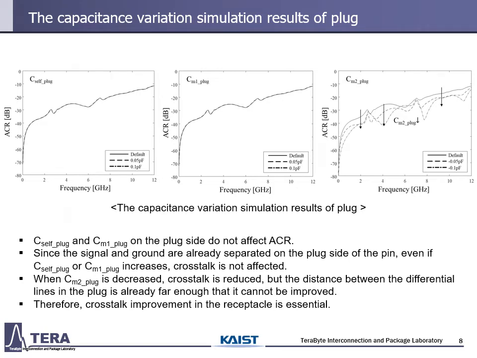On the other hand, decreasing the M2 capacitance will decrease the ACL, but the distance between the differential lines in the plug is already far enough that it cannot be improved. Therefore, crosstalk improvement in the receptacle is essential.